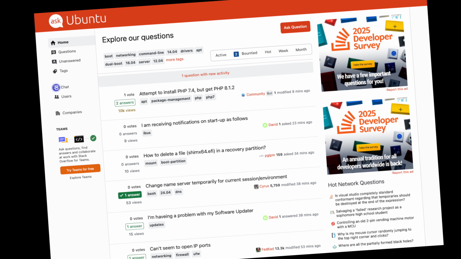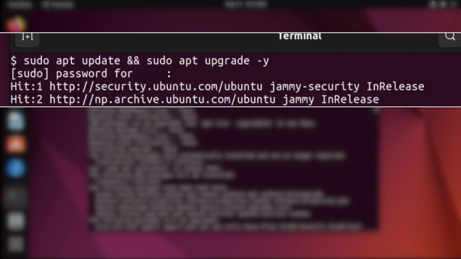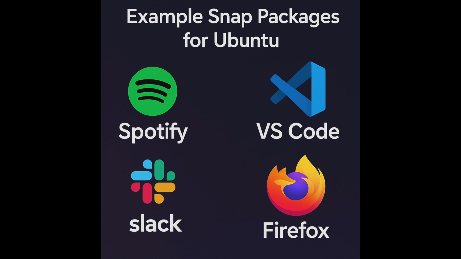Ubuntu is the most popular Linux desktop in the world. It has a huge community, especially if you want to resolve your problem. You can check Stack Overflow or Ask Ubuntu, and there are already a lot of users who can help you fix your problem. It also has great hardware support out of the box. It delivers predictable updates, which means you can upgrade your system whenever new updates come without worrying that your system will break. Ubuntu also has snap packages, and whether you love them or hate them, they work.